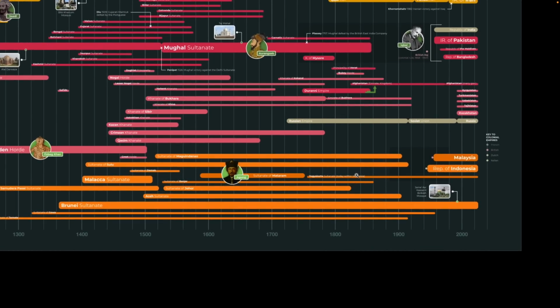There is a lot more that I wanted to include here, so if you have any feedback, do let me know. I really wanted to capture how much influence colonial empires had in the region. Colonial empires started here and then they go all the way till here. So I wanted to really show that. But in the process of showing that, I didn't want to make the chart entirely about colonial empires, so we decided against that, and just decided to show the sultanates themselves.